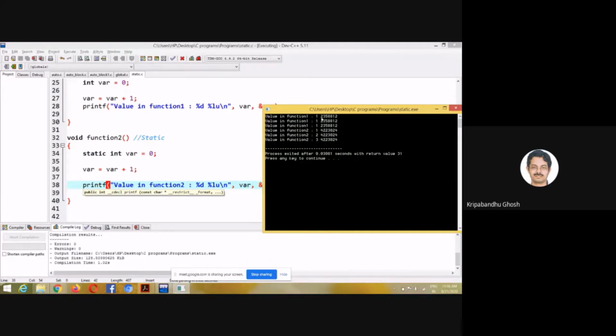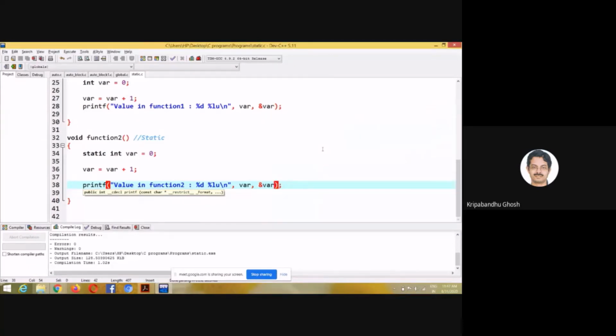Ideally 3 different memory addresses could have been allocated, but for some reason it is allocating the same memory location at each creation of var in function 1. This is a local variable, but I think in some compilers these values will be different, because these are 3 different creations of var. But as expected in function 2, the same memory address will be there naturally, because var is created for the first time when function 2 is called for the first time. Then the same variable, same address is used.